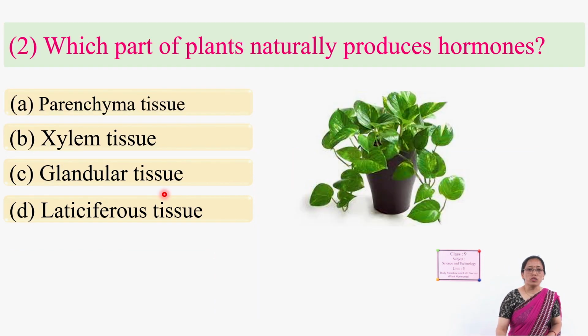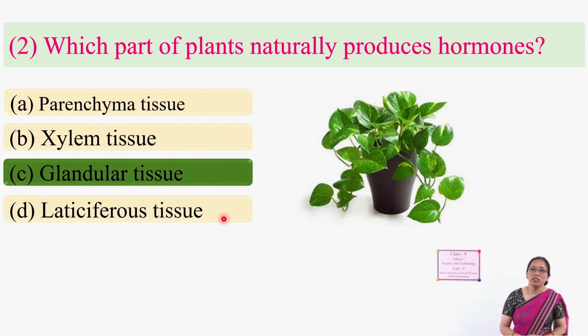Next question. Which part of the plants naturally produces hormones? We have studied various kinds of plant tissue in the previous lesson. Parenchyma tissue, xylem tissue, glandular tissue, lactiferous tissue? Which one? Yes, glandular tissue. Already we discussed.